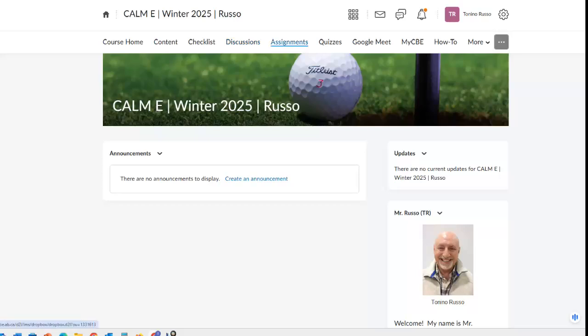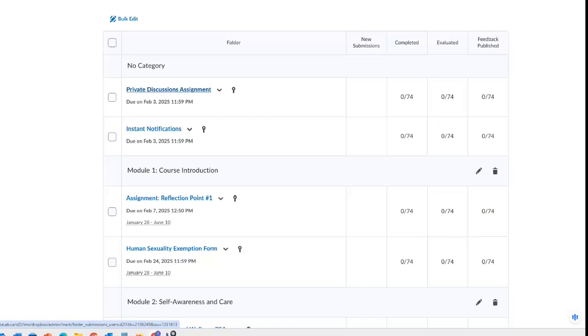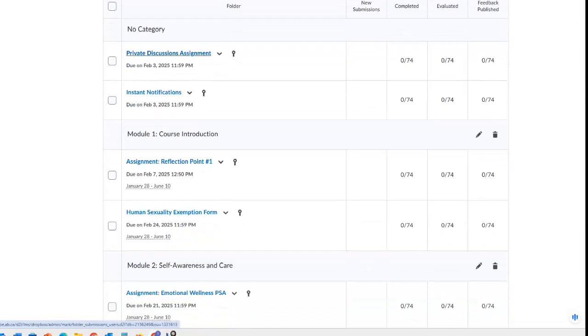The next link is the assignments, and these are the assignments that you will be submitting your completed work to. So these are assignment folders, and so you can see the private discussion folder, its notification, the Reflection Point 1, and so forth. This is where you'll click on this and that will open, and then you will upload.